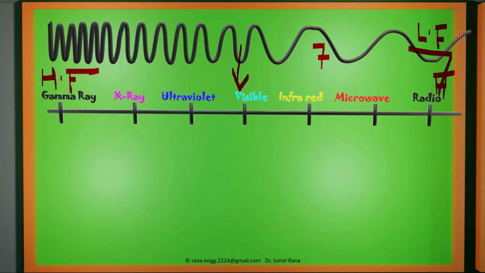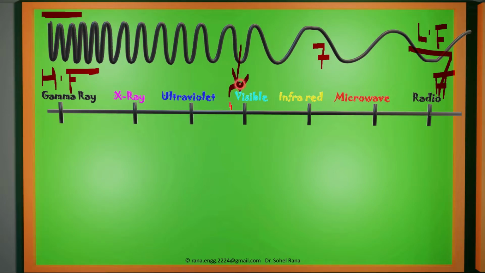So here it goes like this. Our wave from there we can see that wavelength is increasing but frequency is very low. This is very low frequency, and here we can see that the wavelength is decreasing but frequency is very high. In less time more number of waves are traveling.